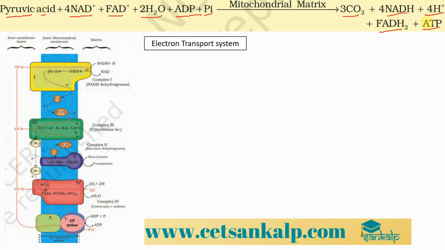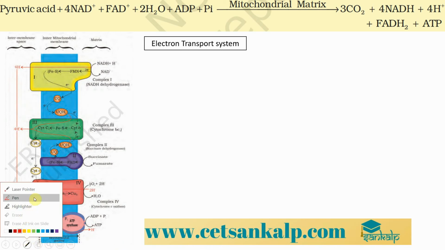So we shall now further proceed with the electron transport system. As I said, these molecules, FADH2 and NADH2, enter into the electron transport system. So now we will look into the electron transport system, right? Whatever we have discussed till here, we have noticed that the direct ATP generated by glycolysis and also the Krebs cycle is very much less, right?